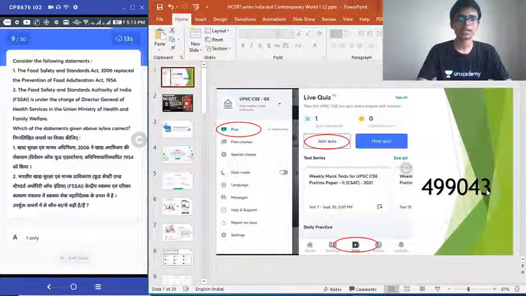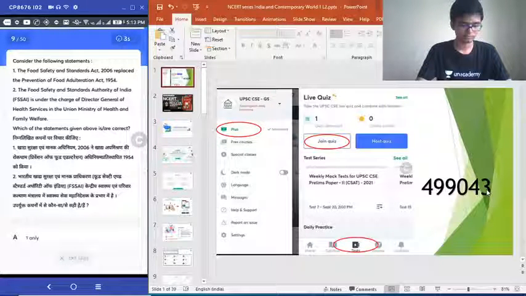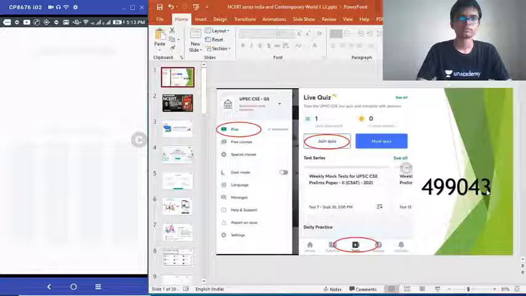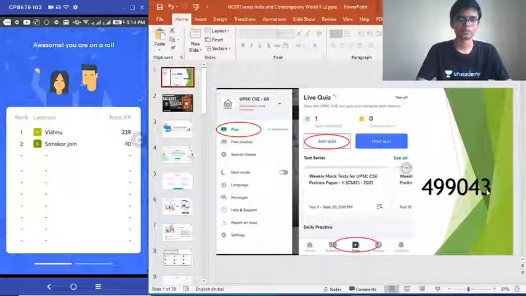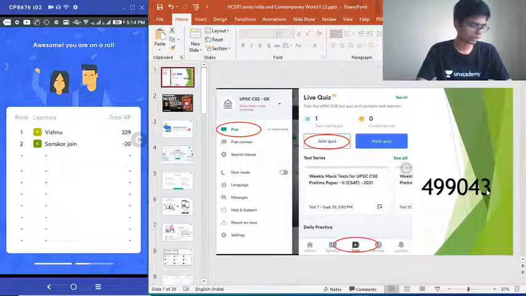This is regarding FSSAI. Okay. Food Safety and Standards Authority of India. Which of these statements is or are correct? Time is up. Correct answer option A. Nobody getting it. Moving on to next question.